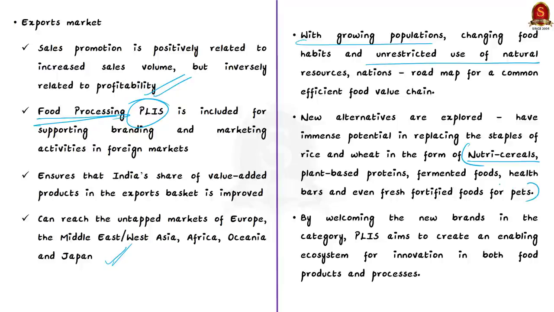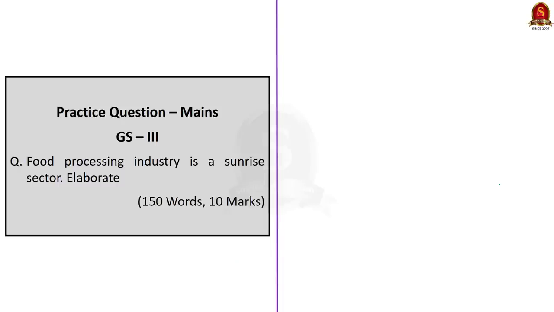So the food sector is evolving along with the food habits. And that is why more focus should be given to the food processing sector also. And this PLIS scheme will act as an enabling ecosystem in this regard. So these are some of the points that you need to know about the food processing sector in our country and the issues faced by it. Now let us move on to the next discussion.